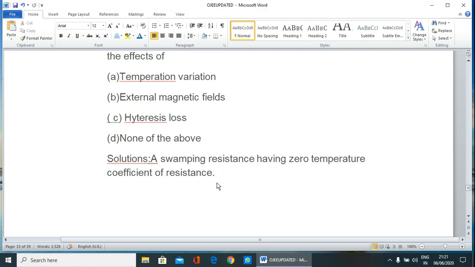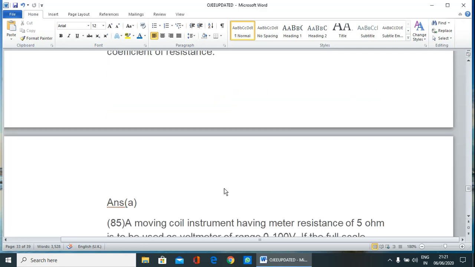Therefore, the accuracy of the instrument will be very high. So the correct answer is A, temperature variation.